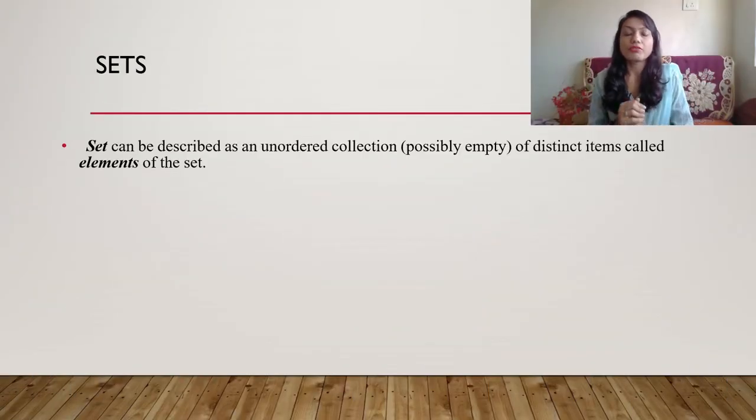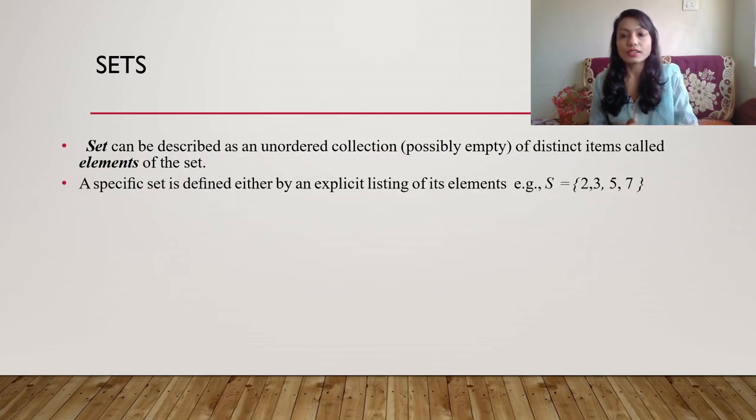So sets can be defined as an unordered collection of distinct items called elements of a set. A specific set can be defined like this: S equals {2, 3, 5, 7}. This set has 4 elements. The set elements can be unordered, but it should not have repeated elements.